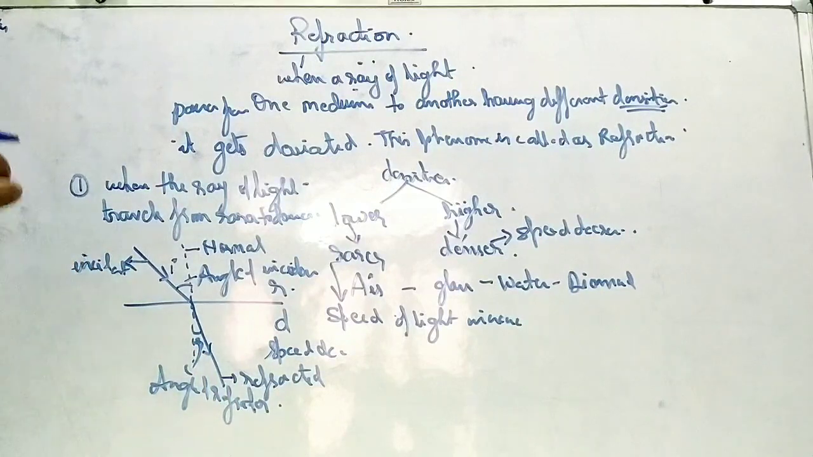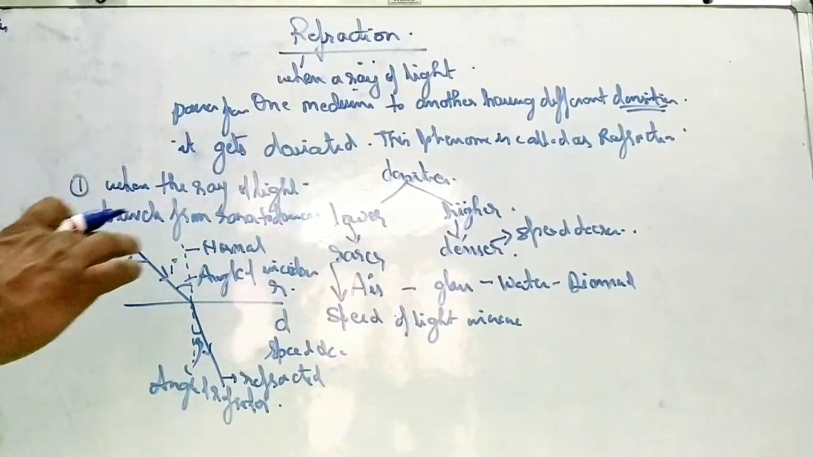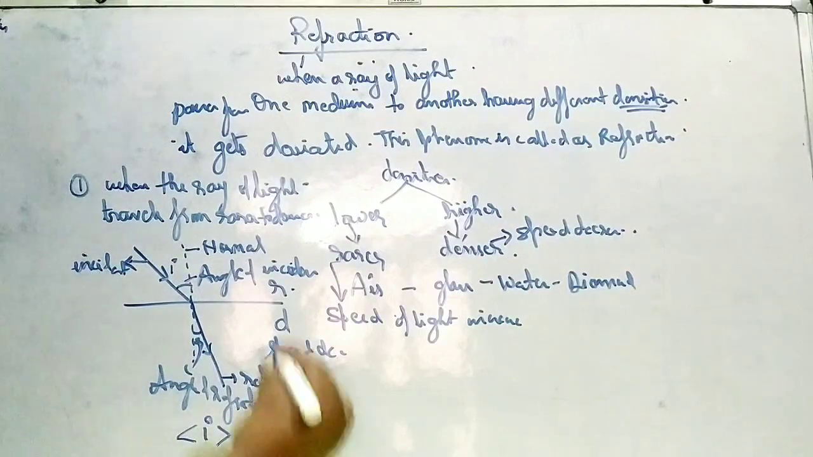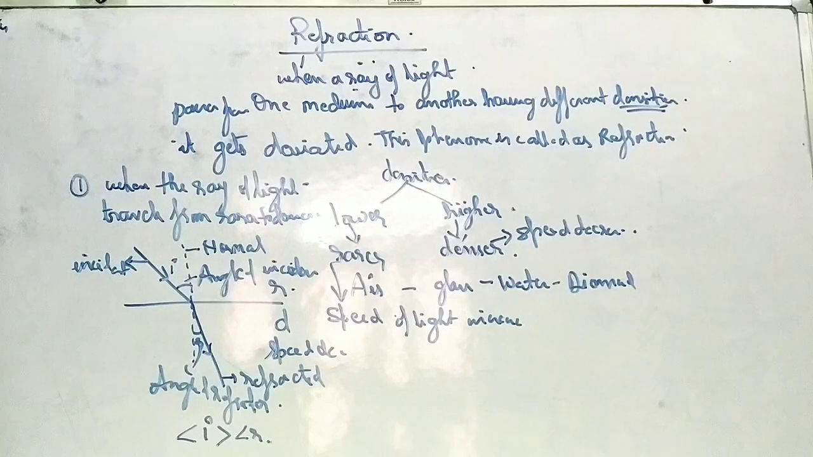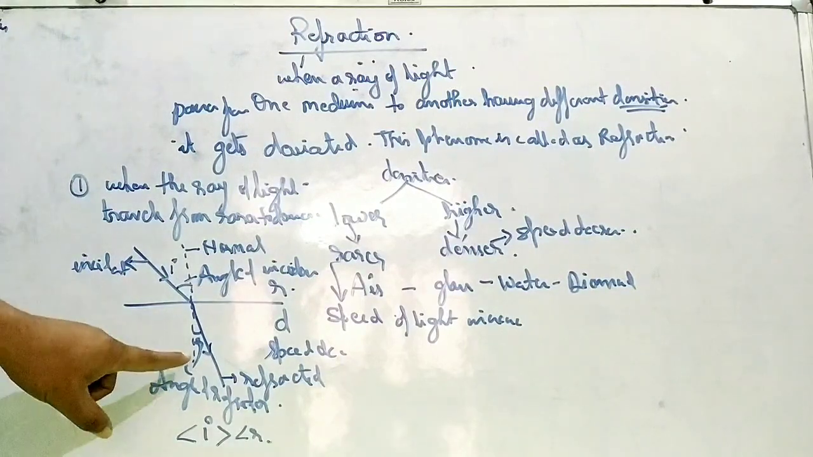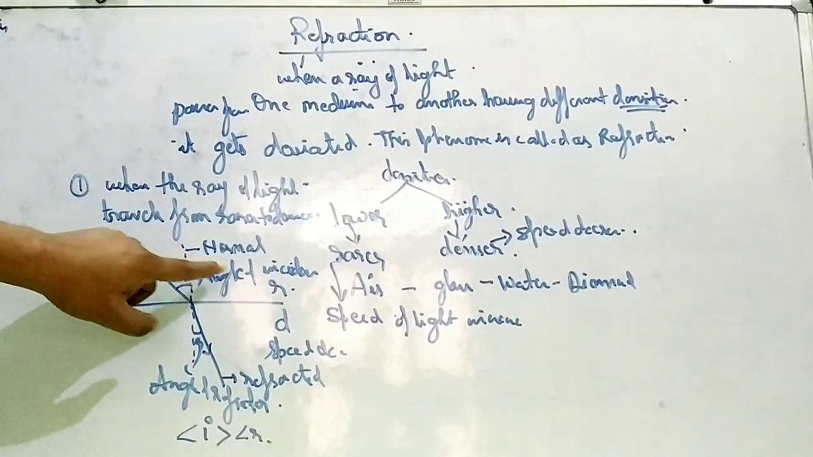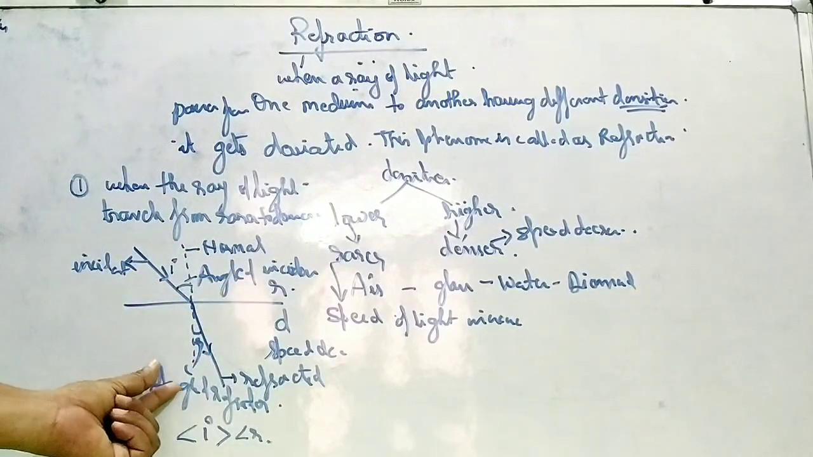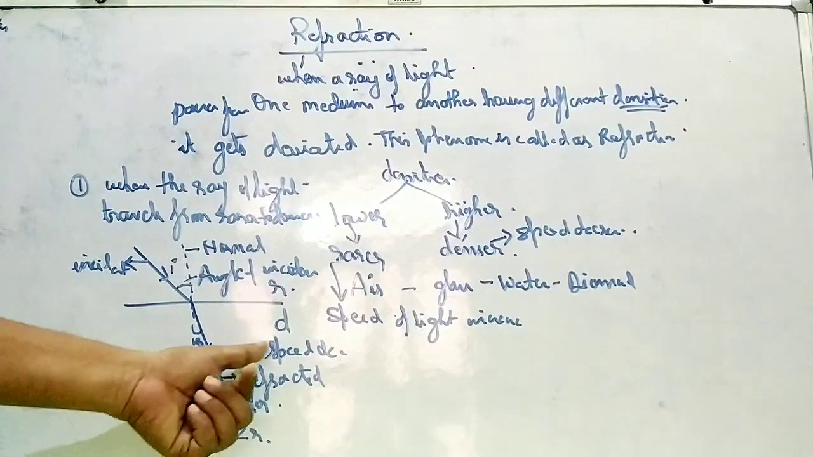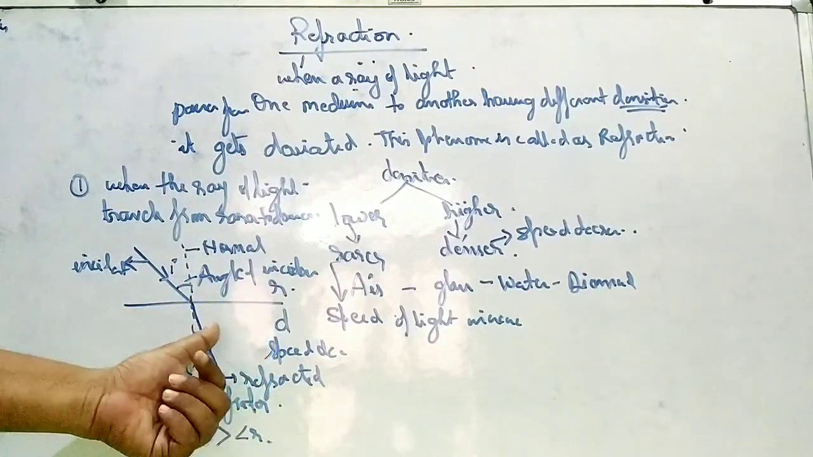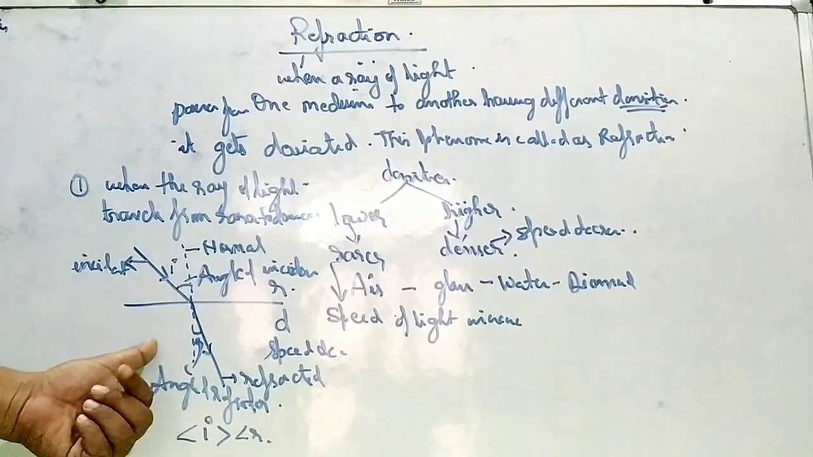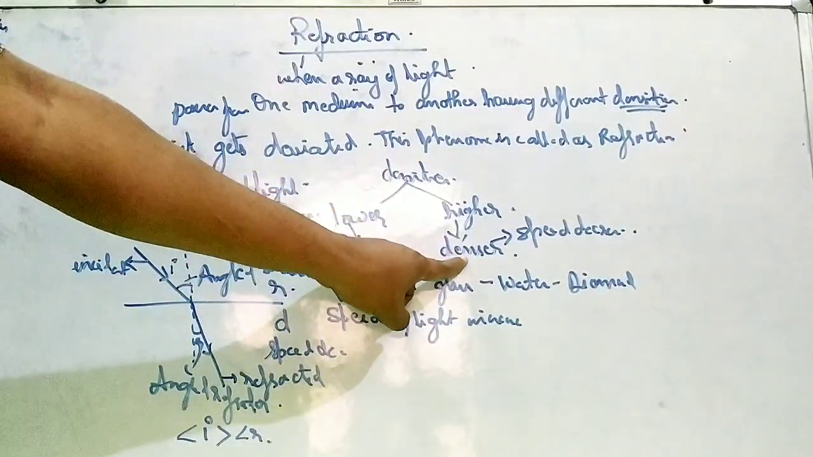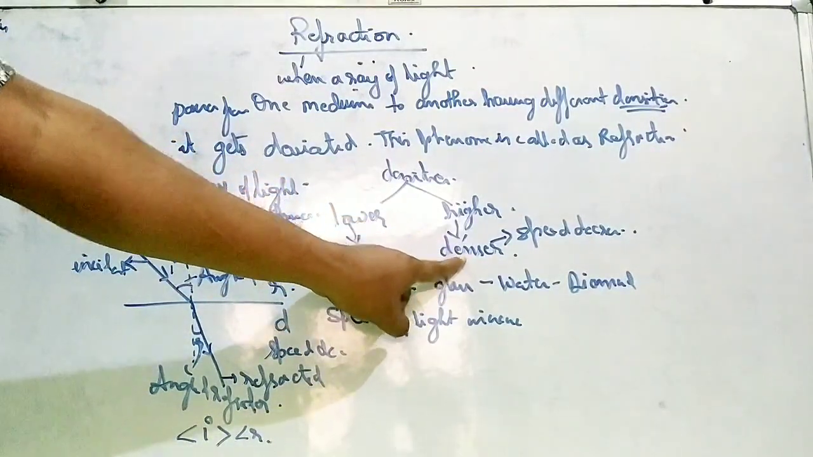In this case, when the ray of light is traveling from rarer medium to denser medium, angle I is always greater than angle R. Why is angle R smaller? Because when the ray of light is traveling from rarer medium to denser medium, it is bending towards the normal. Why is it bending? Because it is a higher density. In the higher density, what happens to the speed of light? It decreases. The speed of light decreases in the denser medium. Is this clear?